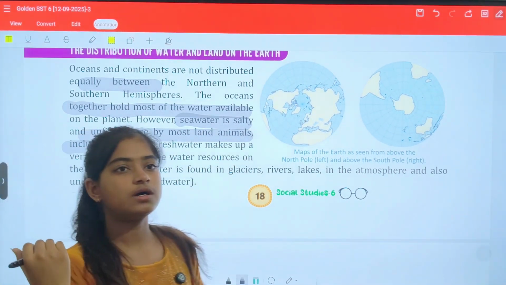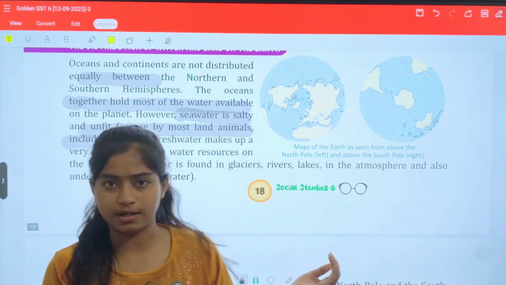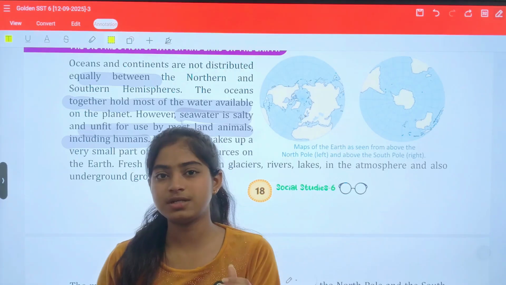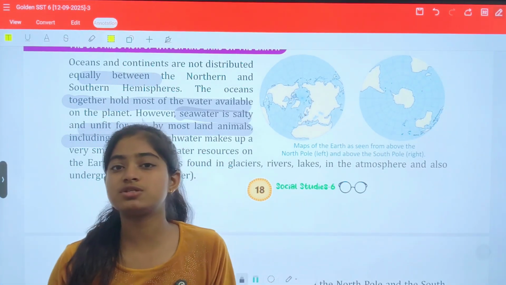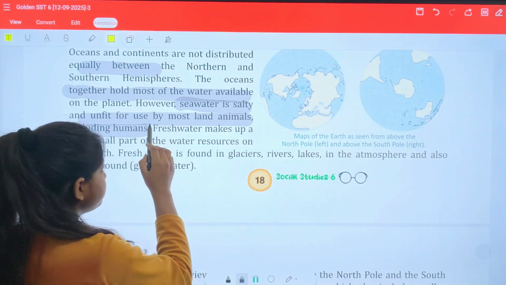That means we have a lot of water on our Earth. That's why it's also considered a blue planet. Okay, but still we don't have water. We have water scarcity. It is because the water available is seawater, which is not for drinking and for any other purpose which humans need.